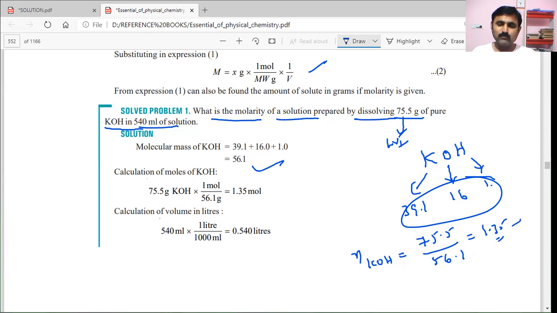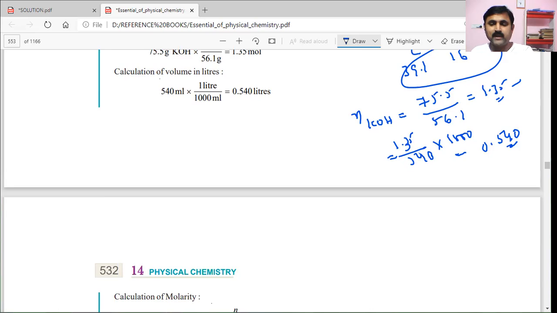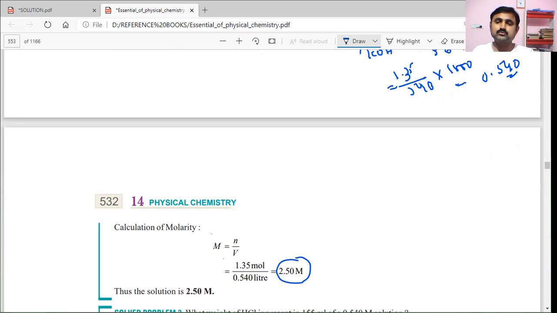This number of moles is present in 540 ml. So the volume of solution is 540 ml, and you multiply this expression by 1000 to get the answer. You get 1.35 by 0.540, and the answer is 2.50.